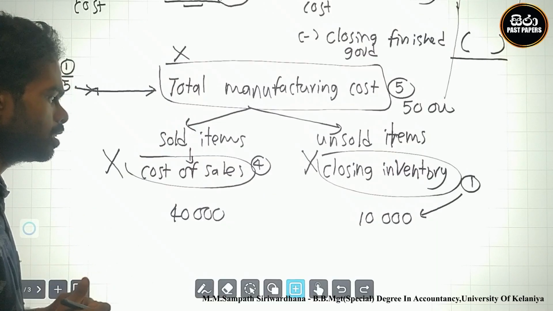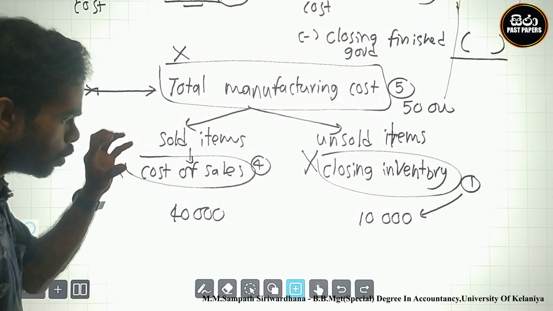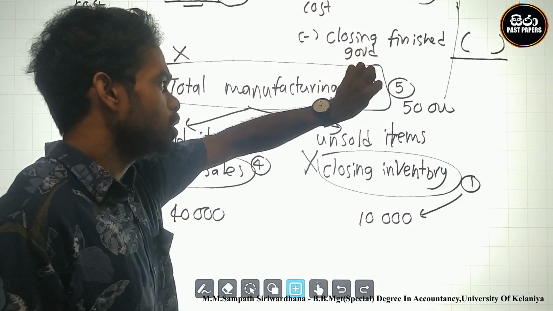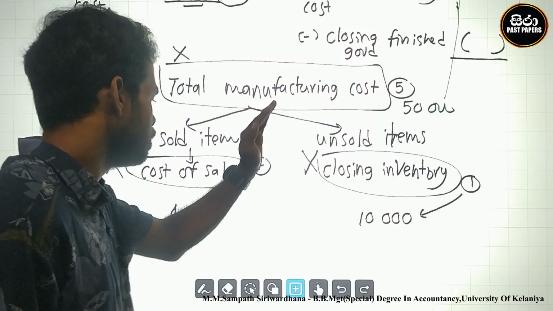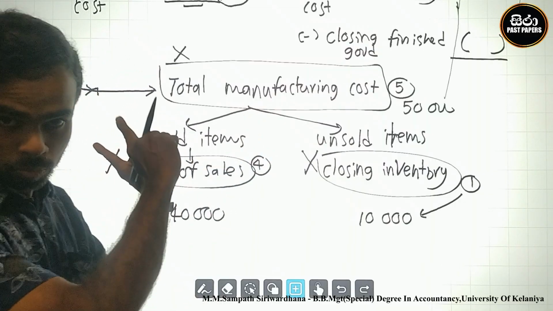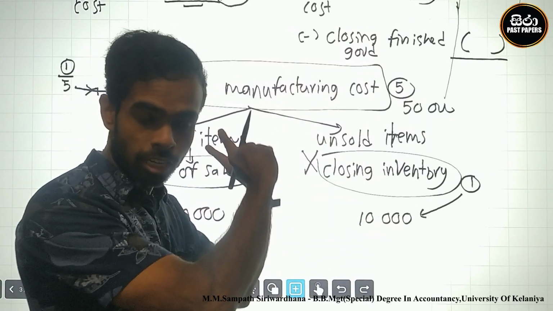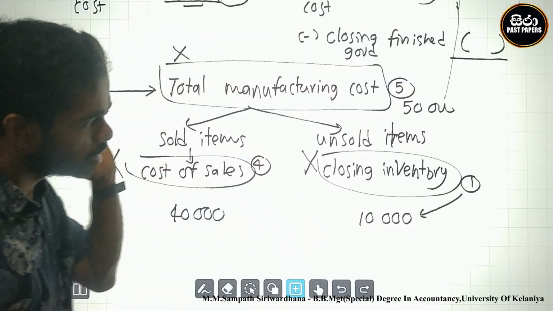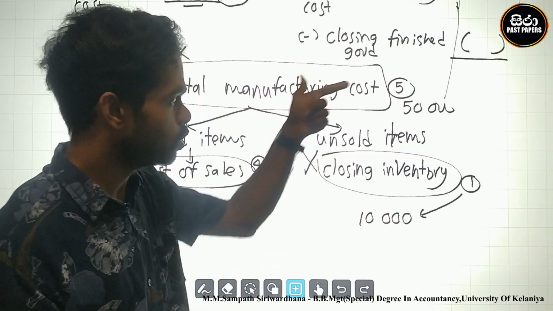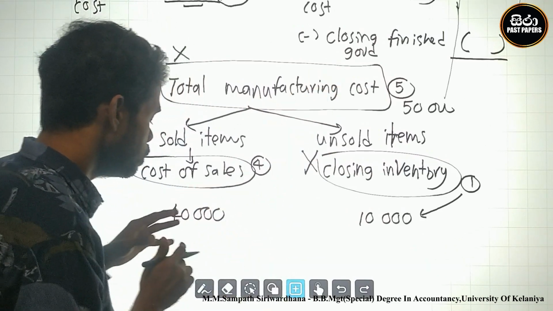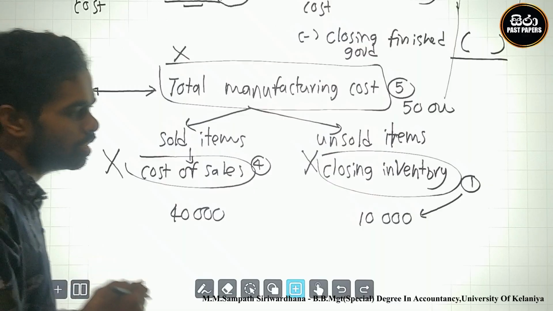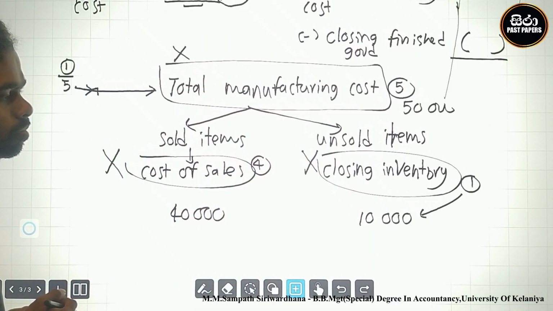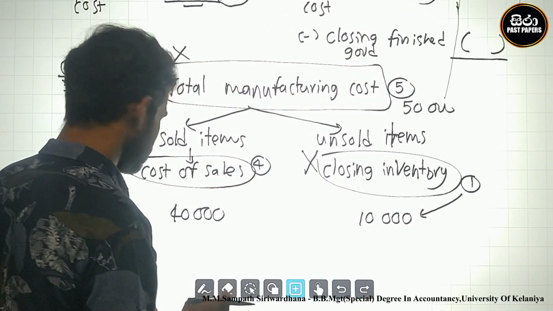Therefore, in the calculations, you must adjust cost of sales and closing inventory. Why? The total manufacturing costs are separately identified. Cost of sales is in the accounts as 40,000 and closing inventory as 10,000, therefore not 50,000. Therefore you must adjust cost of sales and closing inventory. Therefore I go to our answer sheet.